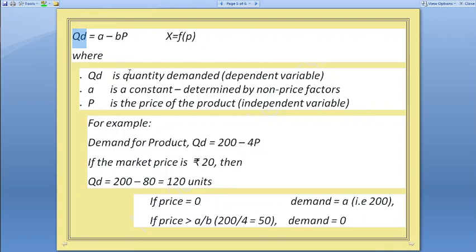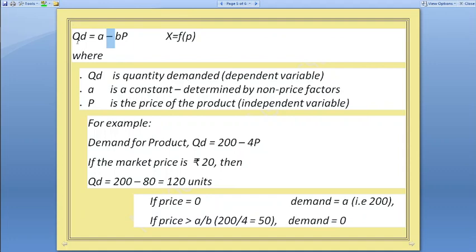What is A and B? A is a constant, which is determined by non-price factors. It's not the price that determines how much you demand. P is the price, QD is demand, B, like we said, is another constant which indicates the slope.